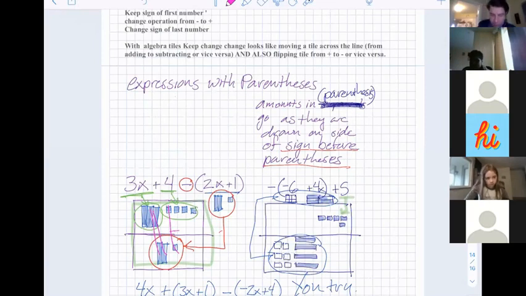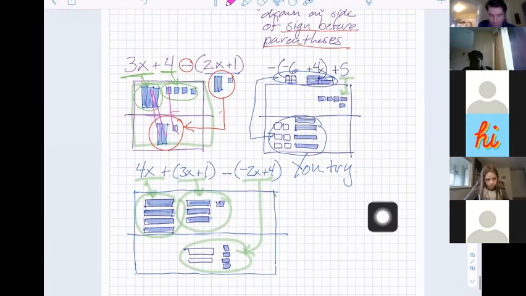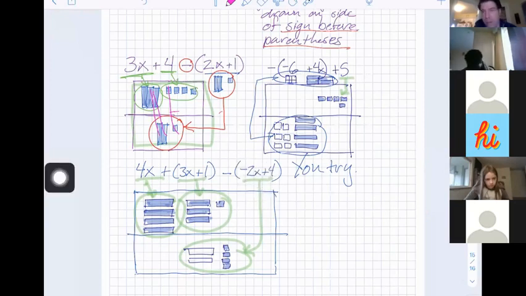So this last one, if you downloaded the completed version, I've already completed it for you. But if you didn't, I said, now you try. And I asked you to draw these things. You had a blank table down here. So you can do that on your own. I think it'll be a good exercise for you. But the point is that if it's on the positive side, it goes up here. If it's on the negative side, it goes down there. And it's just exactly what you see in the parentheses.